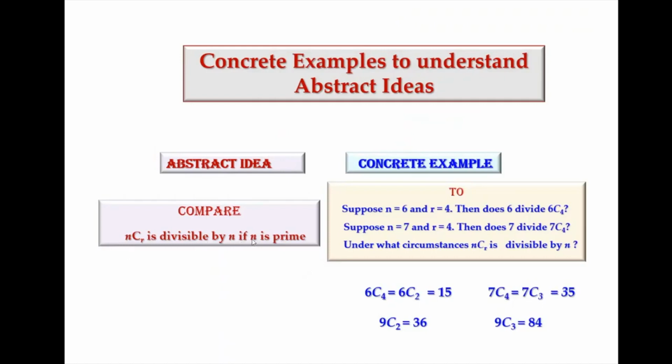From number theory, we have nCr is divisible by n if n is a prime number. So to understand this concept, you can get a rigorous proof for this, but to understand the concept given here, we can give values. Suppose n is 6 and r is 4, then does 6 divide 6C4? Now if you compute 6C4, which is the same as 6C2, it is 15, and obviously 6 does not divide that. Now suppose we have n to be 7 and r to be 4, then if we compute 7C4, which is the same as 7C3, it is 35, and 7 divides 35.